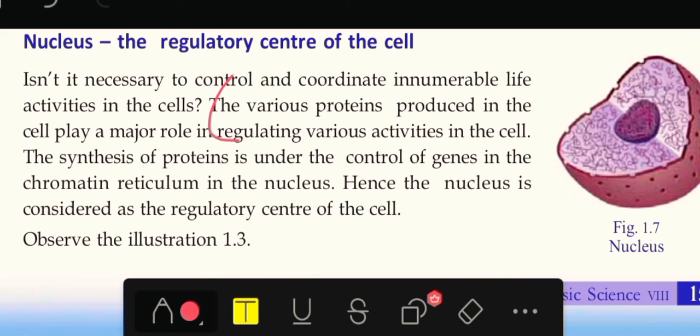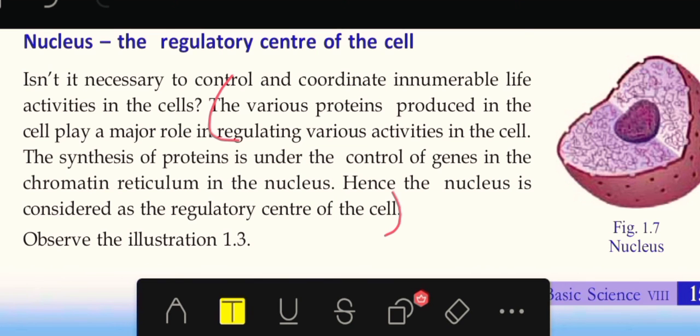The proteins produced in the cell play a major role in regulating various activities in the cell. The synthesis of proteins is under the control of genes in the chromatin reticulum in the nucleus. Hence, the nucleus is considered the regulatory center of the cell. From start to this, it is the answer.